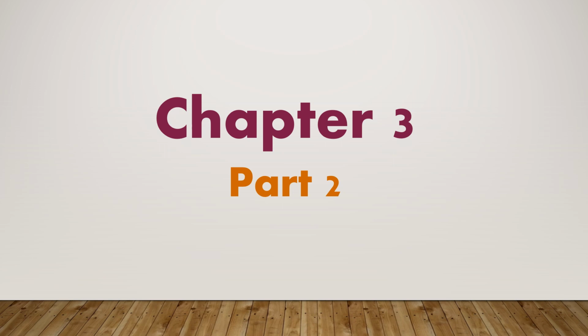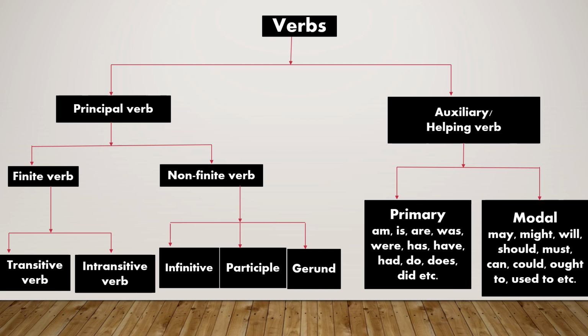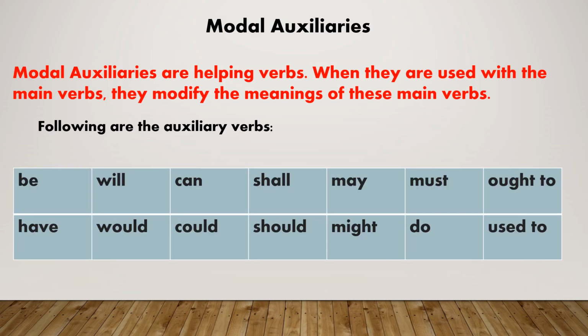Chapter 3, Part 2. In the last session, we learned about principal verbs. Today, we are going to see auxiliary or helping verbs. Modal auxiliaries are helping verbs when they are used with the main verbs.